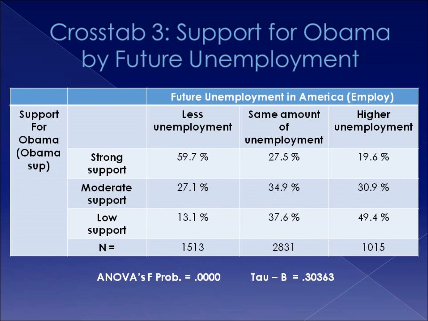Our final crosstab analyzes support for Obama by future unemployment. Our ANOVA score indicates that our results are not due to any sampling errors. Our tau B indicates a strong correlation, and the people who support President Obama believe that there will be less unemployment, and people who oppose President Obama will believe that there will be higher unemployment in the future.